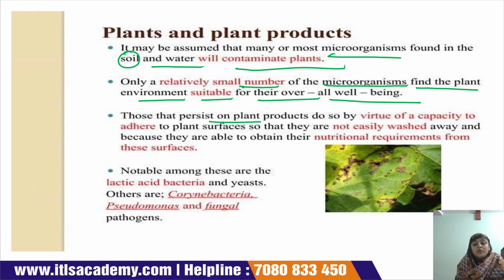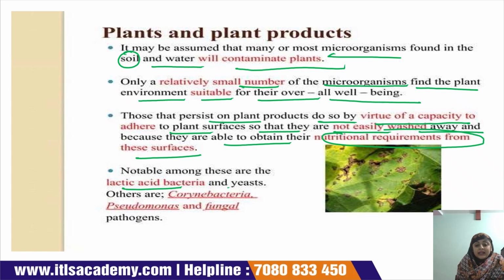Those that persist on plant products do so by virtue of their capacity to adhere to plant surfaces so that they are not easily washed away, and because they are able to obtain their nutritional requirements from these surfaces. Notable among these are lactic acid bacteria, yeasts, other corynebacteria, Pseudomonas and fungal pathogens.